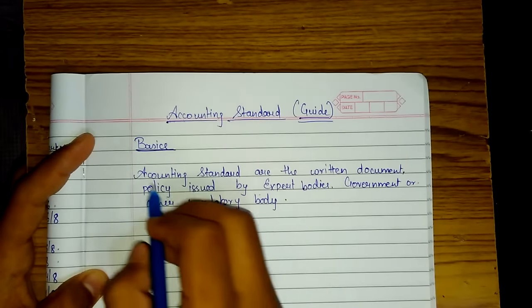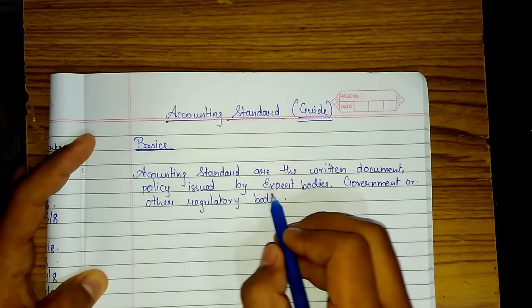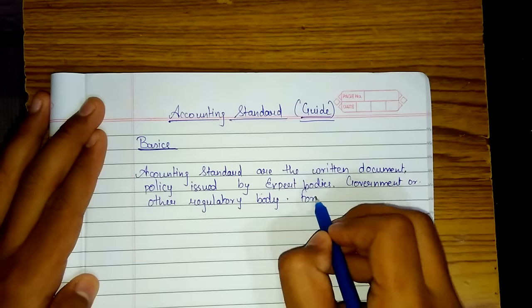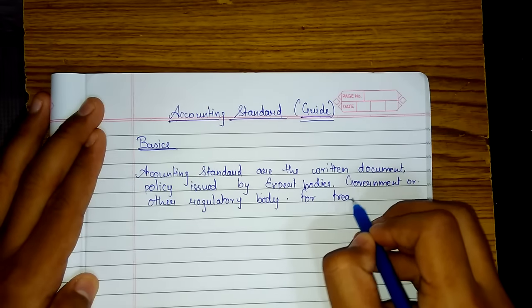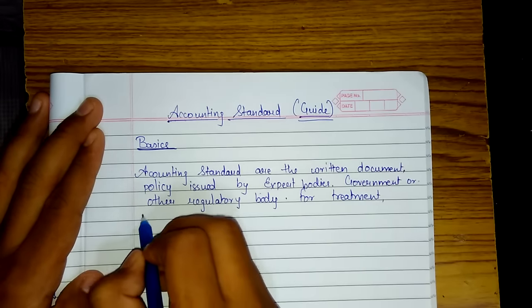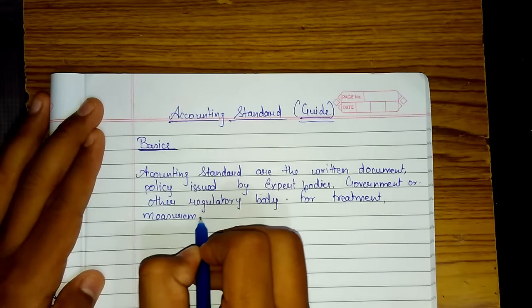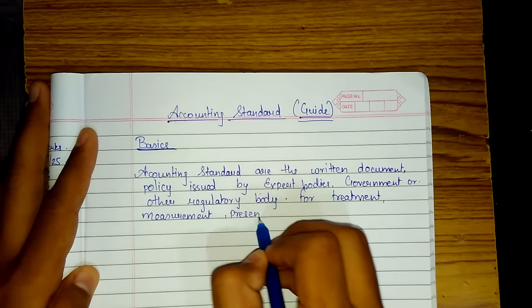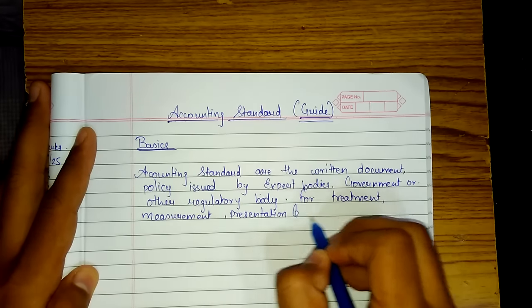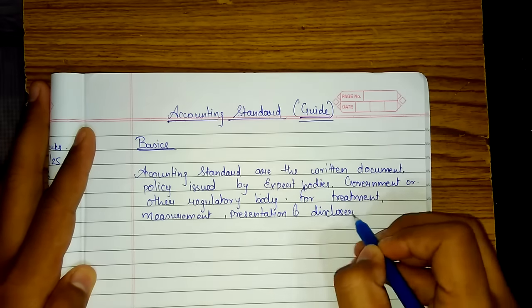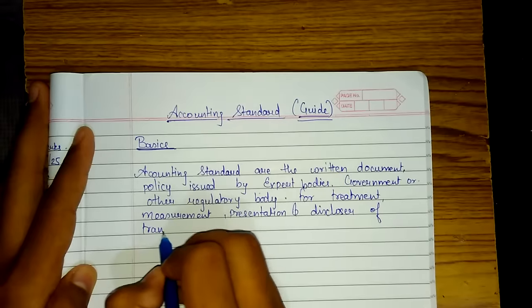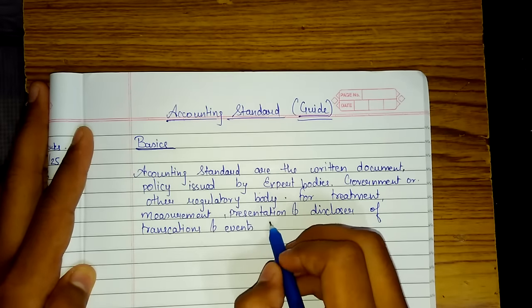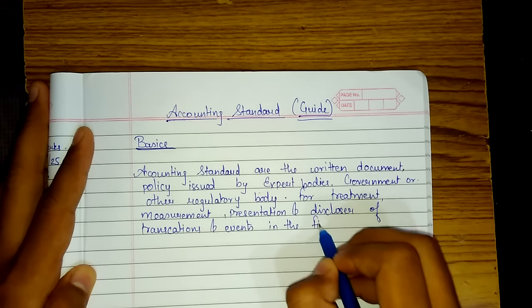So the next part is: accounting standards are written documents, policies issued by expert bodies, government or other regulatory body for treatment, measurement, presentation and disclosure of transactions and events in the financial statement.